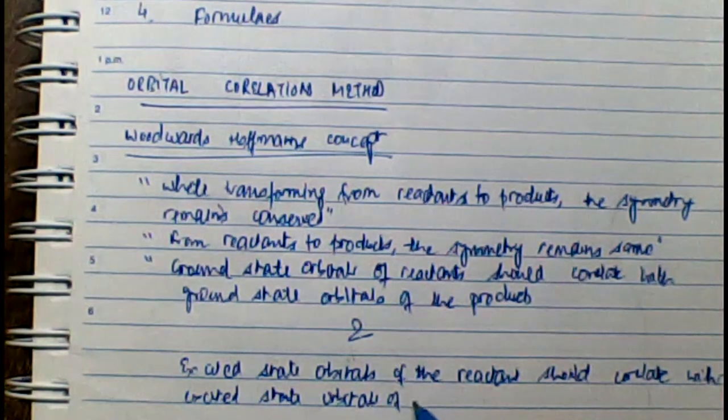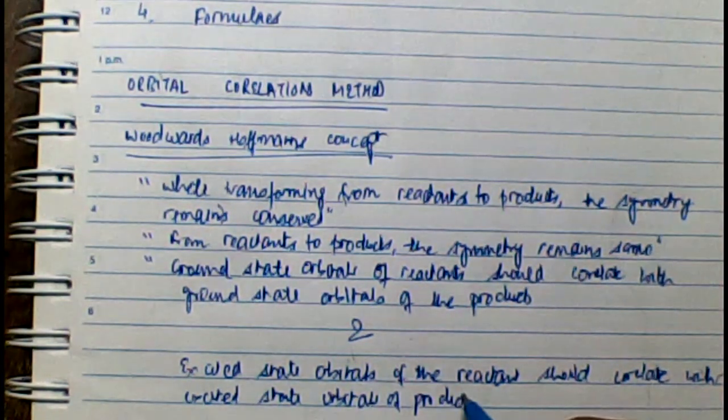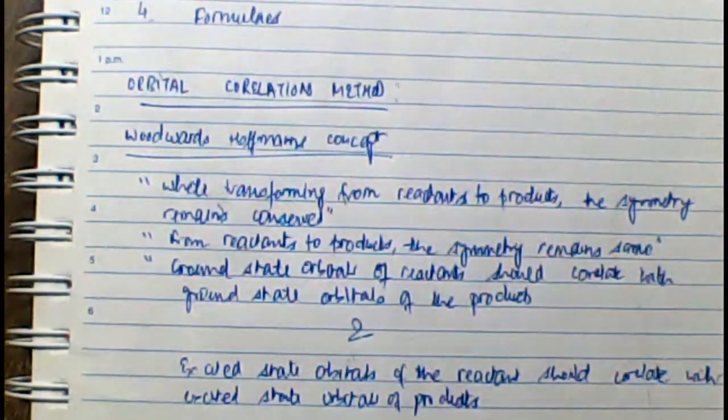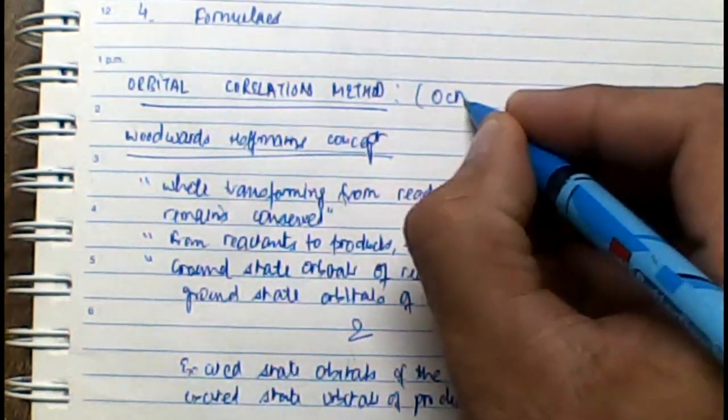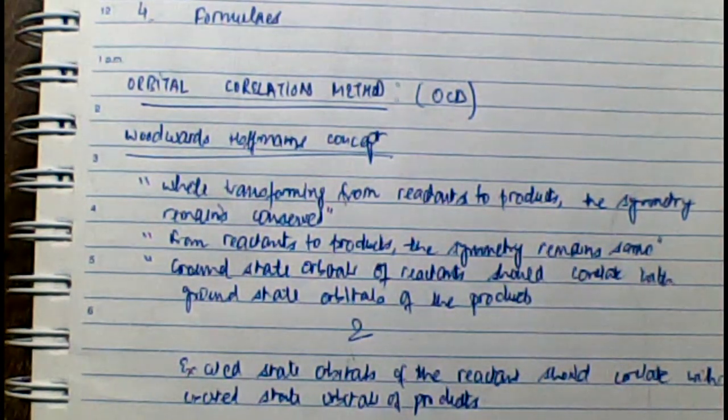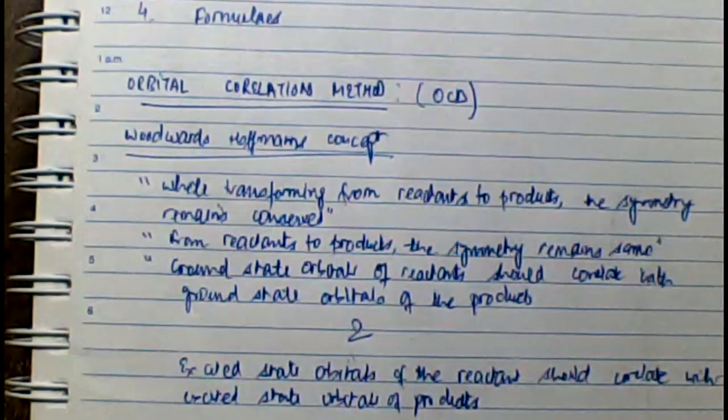Now what I'm saying is that the basis of the orbital correlation method, the OCD approach, is the Woodward-Hoffmann concept of correlation of atomic orbitals, which says that if a reaction is moving from the reactant to the product, the orbital symmetry should remain conserved. I'll explain this thing.